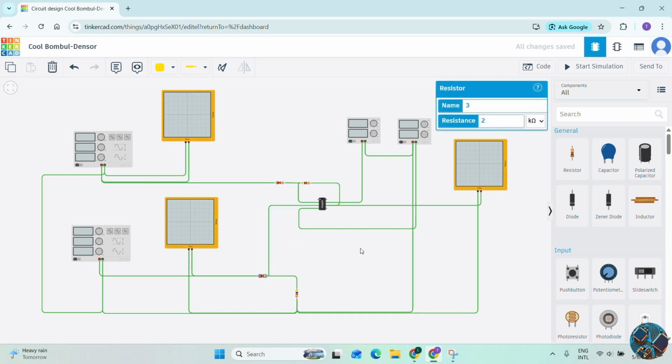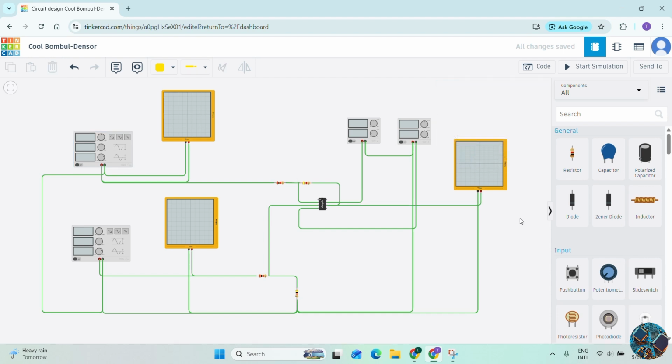So that means 2. The subtraction is multiplied by 2. The subtraction is 6 minus 2, 4. So it's multiplied by 2. So we need to get a result of 8 volts peak to peak.